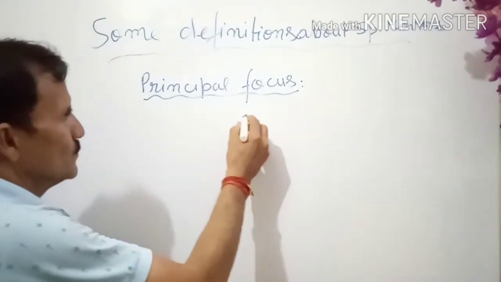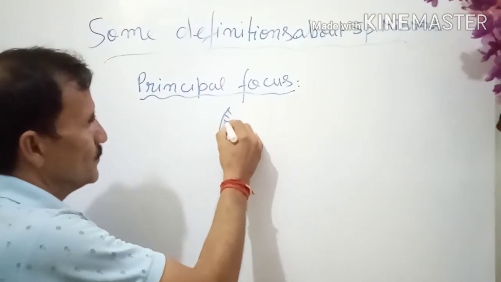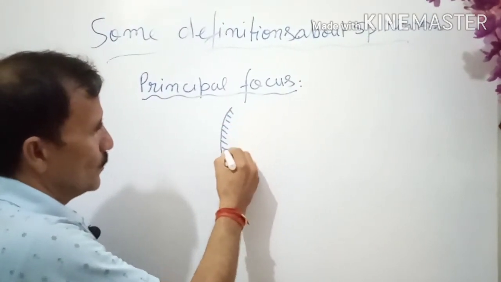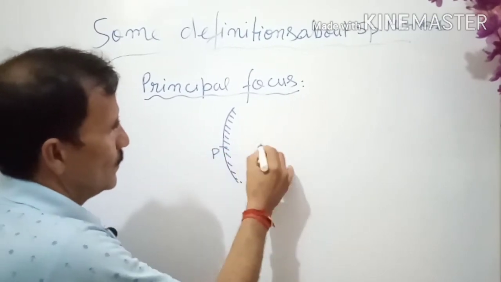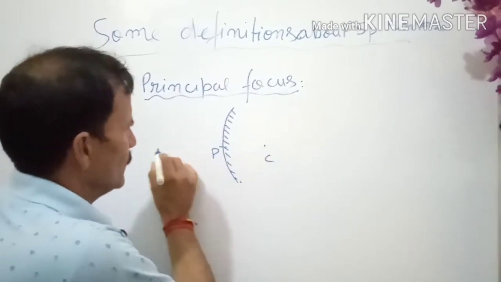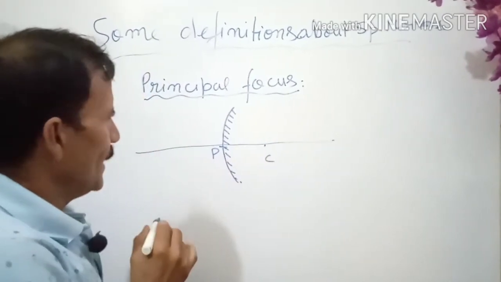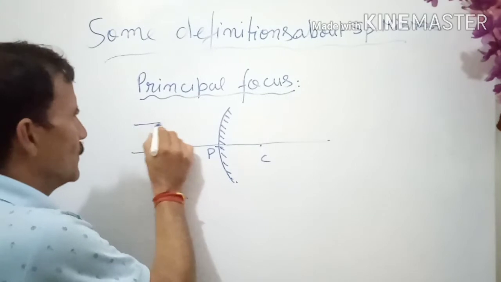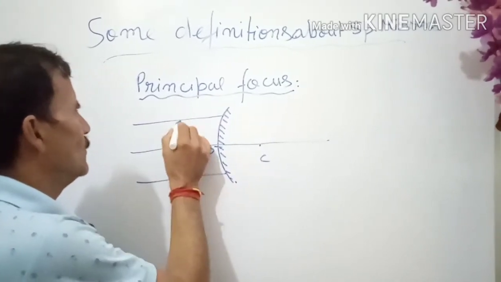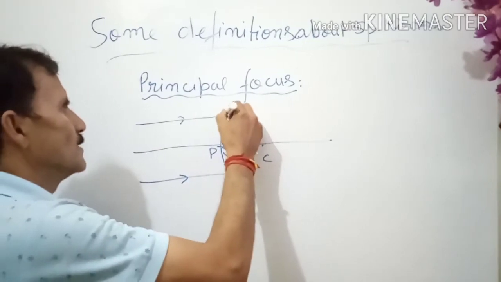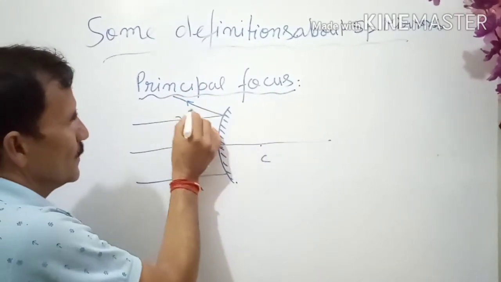So suppose we are taking one example of any mirror. Suppose we are taking here a convex mirror. So its pole, its center of curvature, and this is the principal axis. Suppose rays are falling which are parallel to the principal axis, then after reflection they will go like this, because here is the normal.